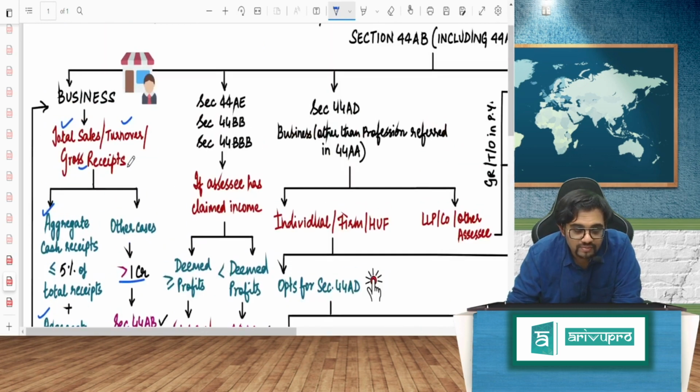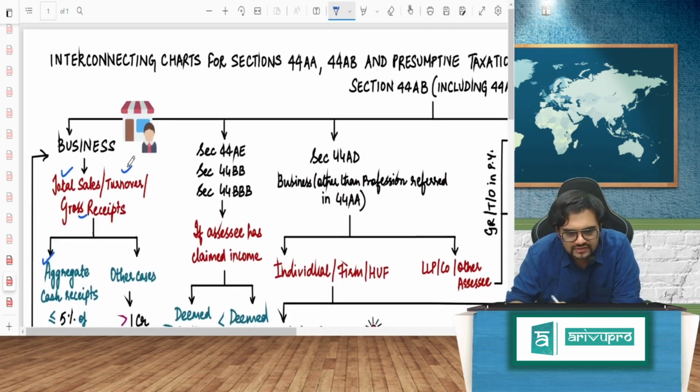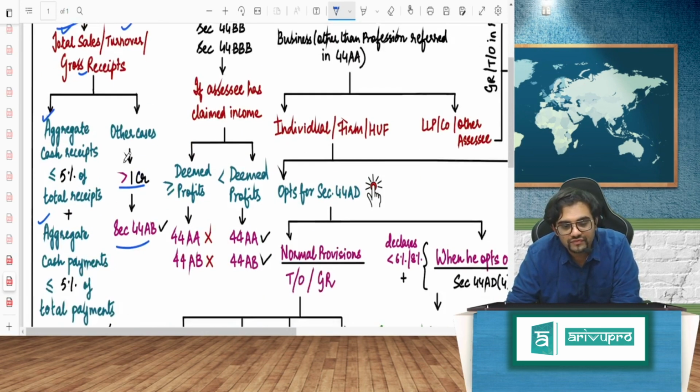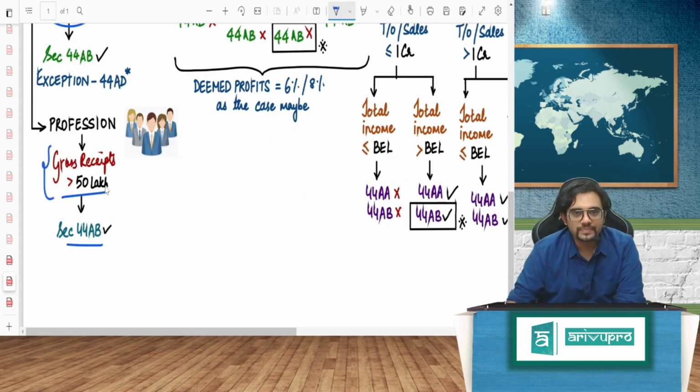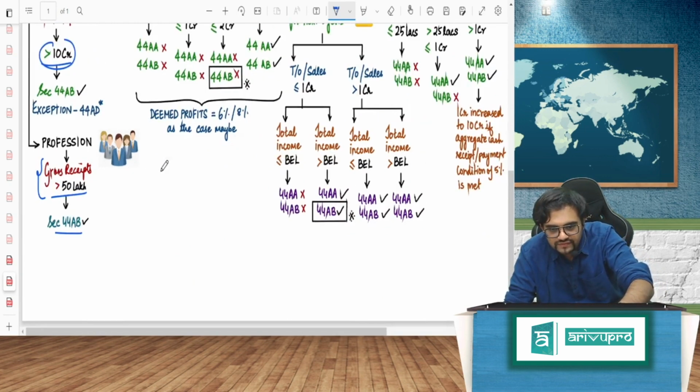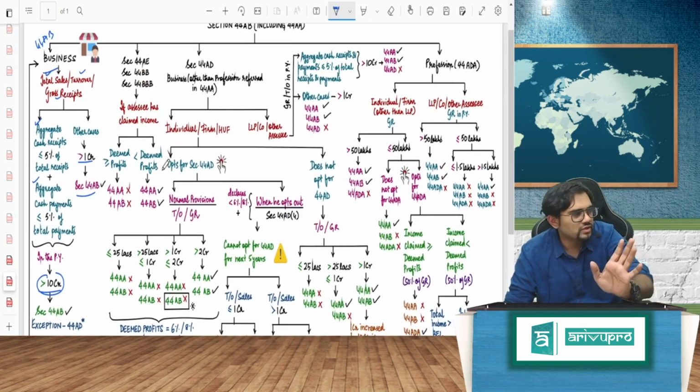Guys, this is for business. We are discussing about 44AB for business. Sir, what about profession? Profession, here it's there. Section 44AB will come if the gross receipts in the previous year is more than 50 lakh rupees. So guys, first part of the chart done. Very, very simple chart, no tension.